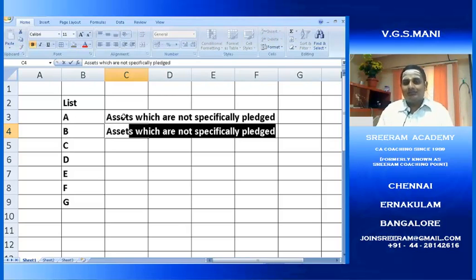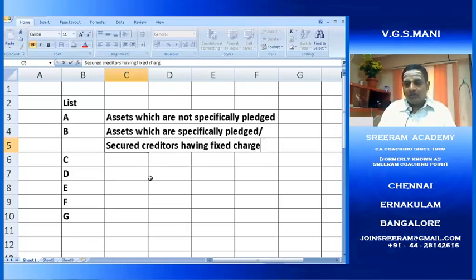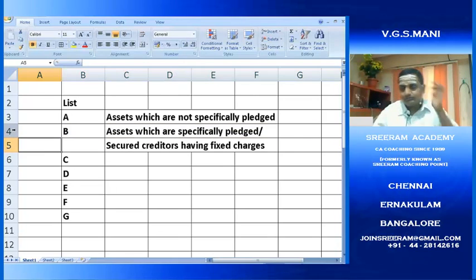What is B? Assets which are specifically pledged or secured creditors having fixed charge. From asset point of view, it is pledged. Liabilities point of view, it is fixed charge. Are you able to understand? So list B contains both assets which are specifically pledged and secured creditors having fixed charge.